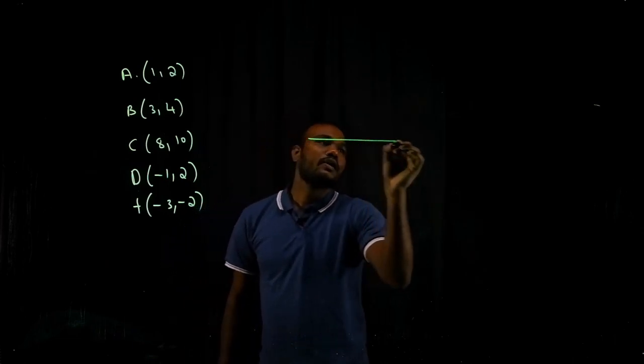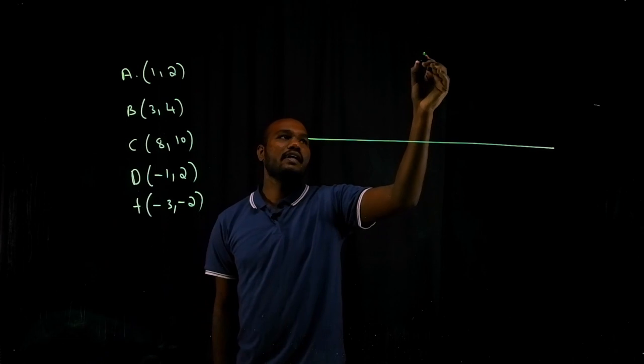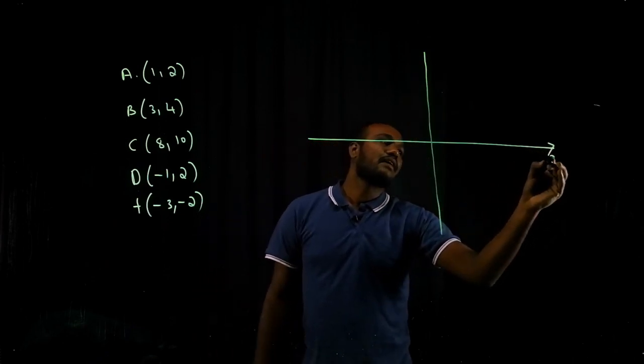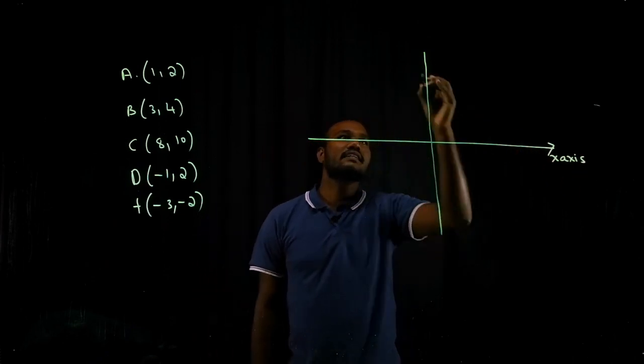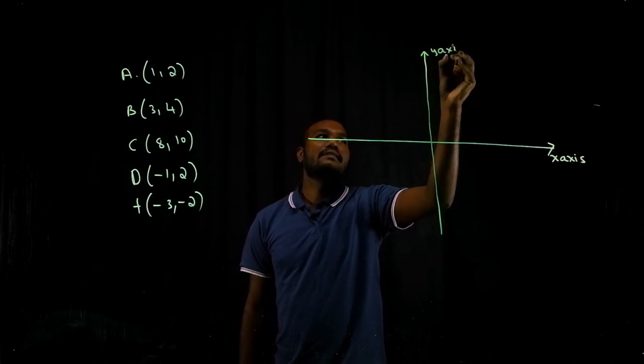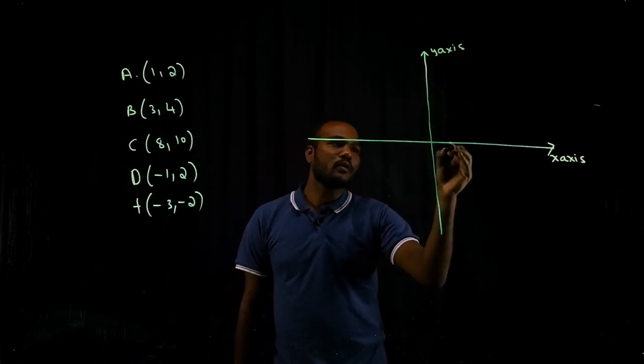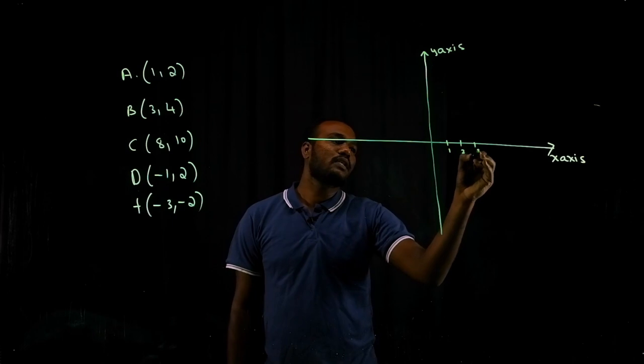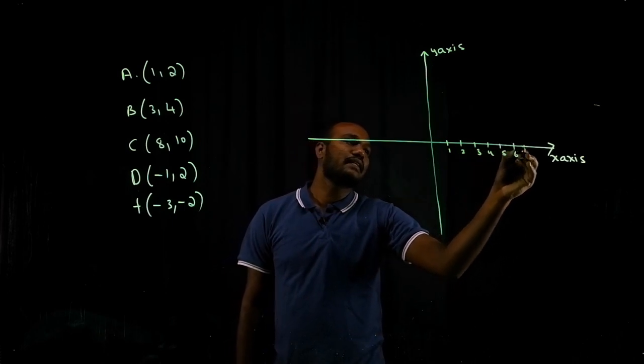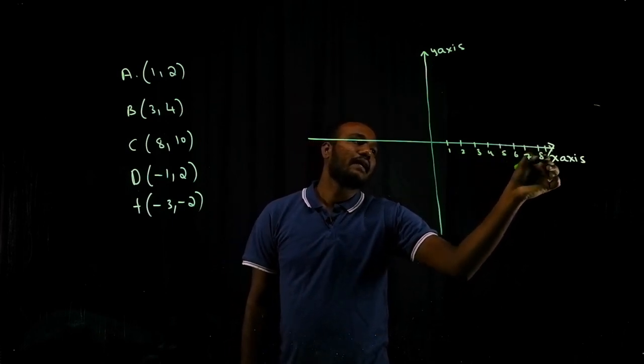So what to do? You have to take the x axis and the y axis. What is this? X axis. What is this? Y axis. Let's take numbers: 1, 2, 3, 4, 5, 6, 7, 8, 9 and 10.